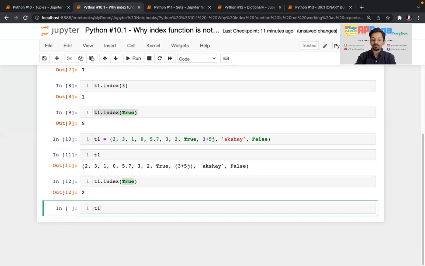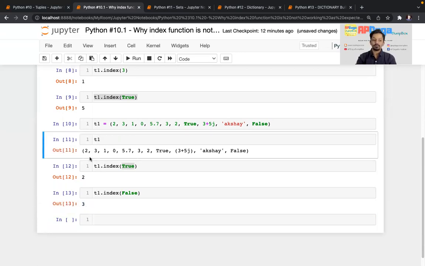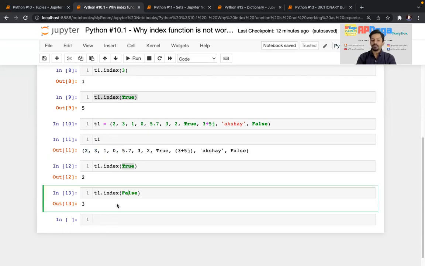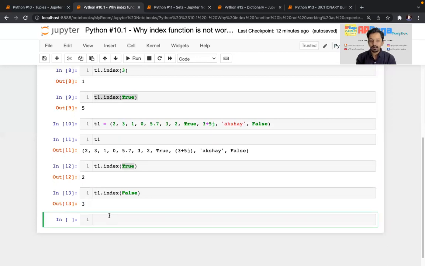Similarly, if I do T1.index and pass the value False, I got the answer as 3. Why? Internally this False is represented as 0. So if you look here, 0, 1, 2 and 3, at the third index you will find that 0 is found. So don't get confused. Even I was confused when I saw it for the first time. Even if you search for True or False, it is identical to 1 and 0 internally, at least for the index function. So that's why you are getting this output. Now I told you how those outputs are justified and what the reason is behind that. So now you got the idea.